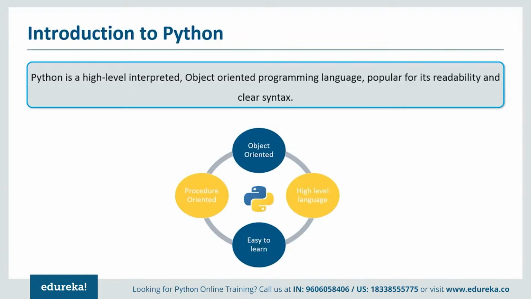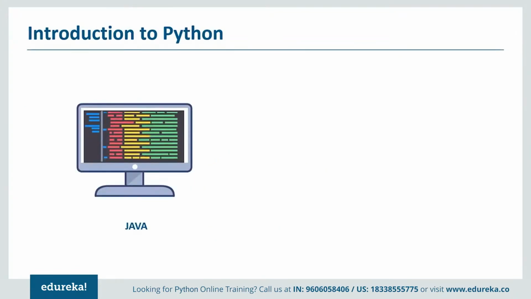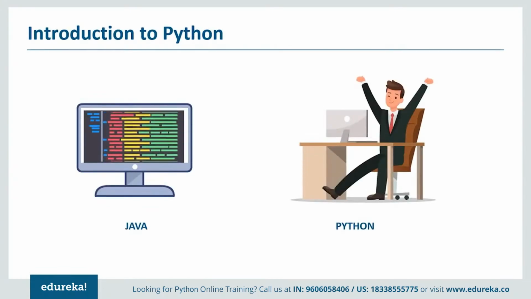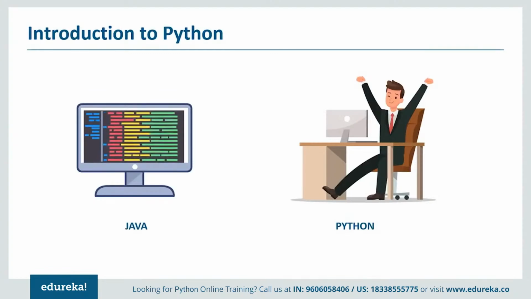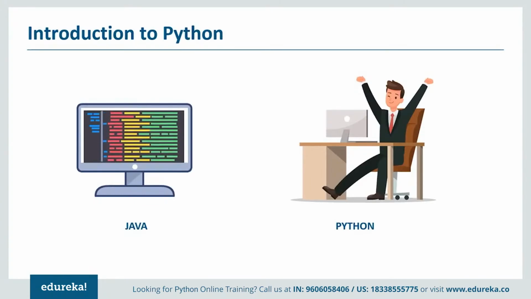Now let's suppose you're writing a program in Java and you have to write 50 to 60 lines of code. But what if I tell you you can do the same thing in Python with fewer lines of code, maybe 10 or 15 lines? Yes, it is possible. And this has given Python an edge over other programming languages, and that is the reason why people are switching over to Python, because they don't want to put effort into the development of complex programs. They want to put the effort into the implementation part, and that is where Python actually delivers.